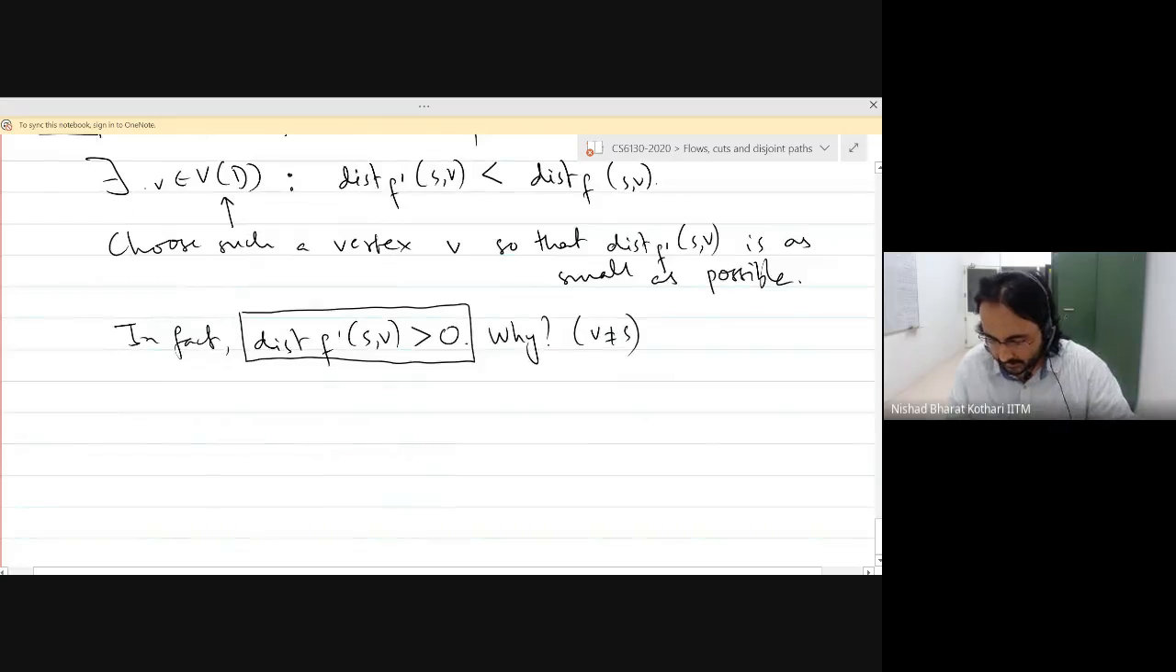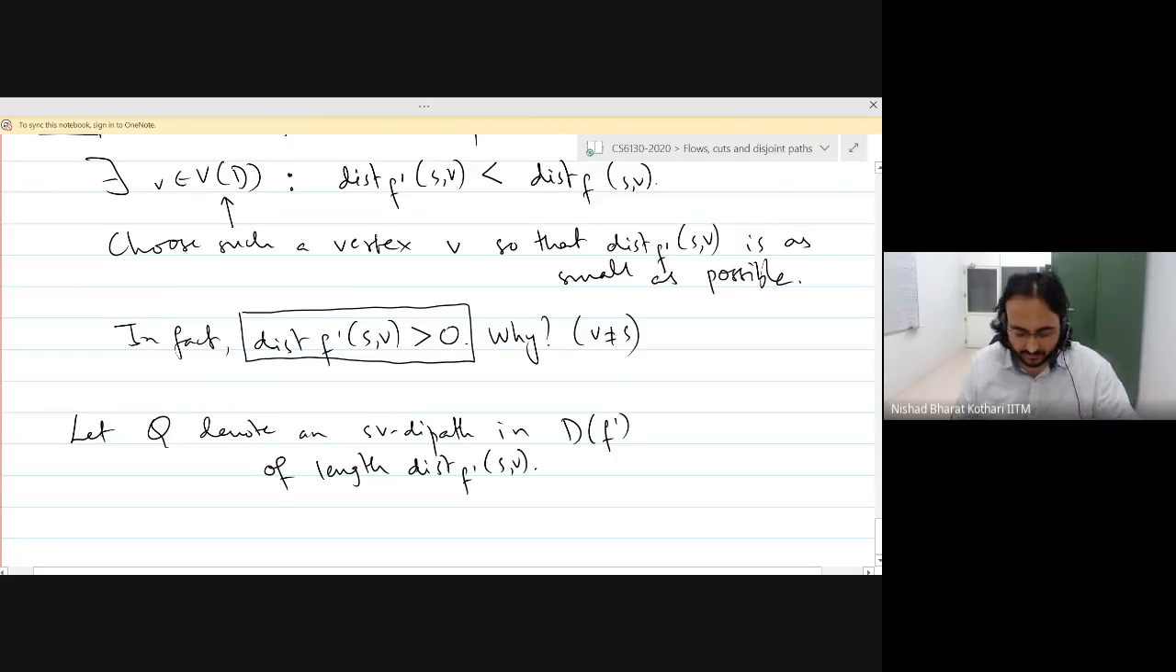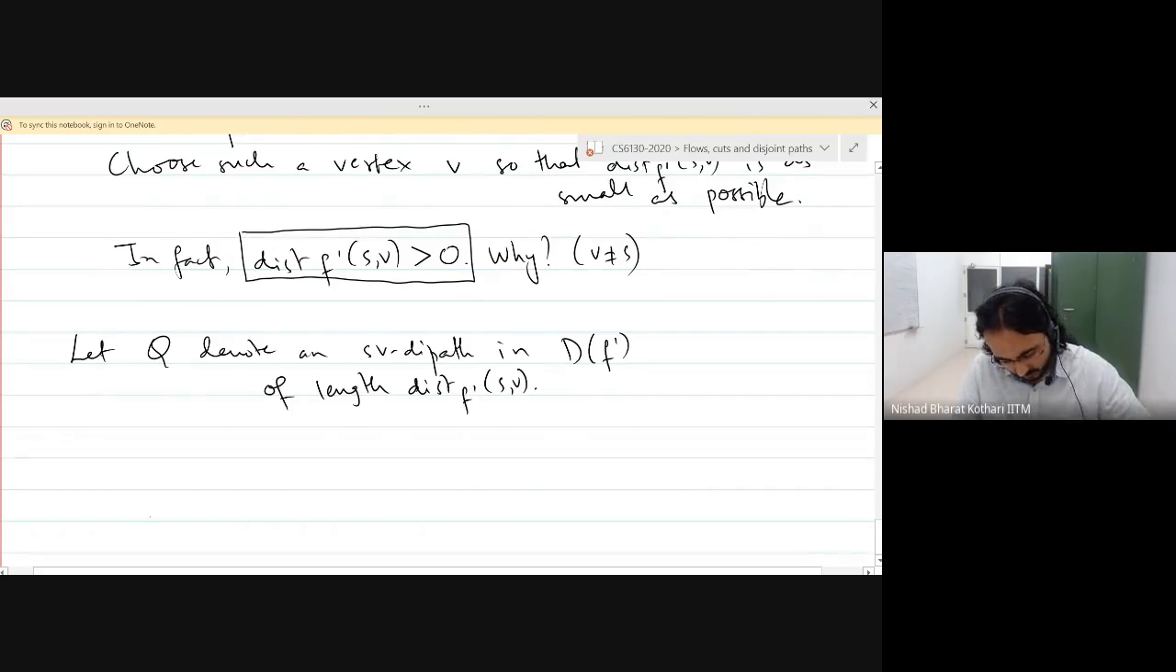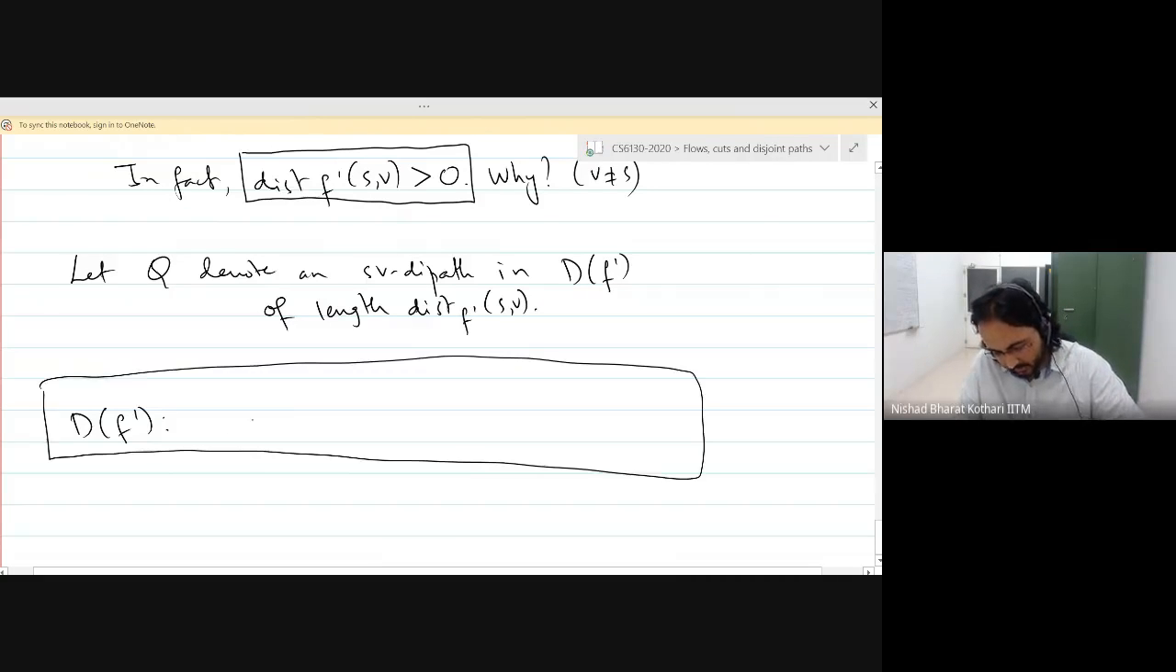Thanks. So now let's do the following. Let Q denote an SV dipath in the auxiliary digraph with respect to f prime of the shortest length, right? We know that the length is this distance of f prime between S and V. So we will take a path of this length. So this is going on in the digraph D f prime. This is what it looks like.